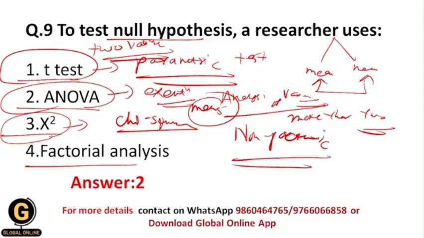And what is factorial analysis? Basically, factorial analysis is the technique by which we reduce a large number of variables into smaller variable factors, and that's why it is called factorial analysis. So your correct answer for this question should be 2.